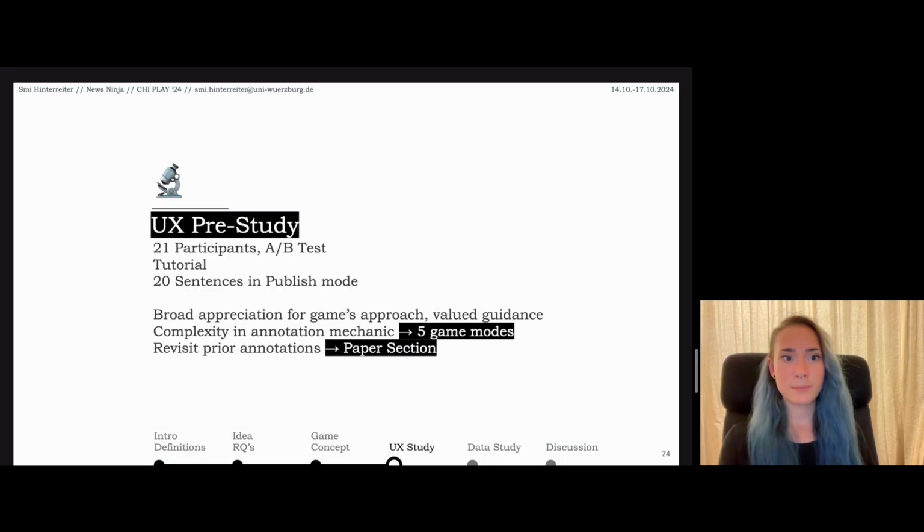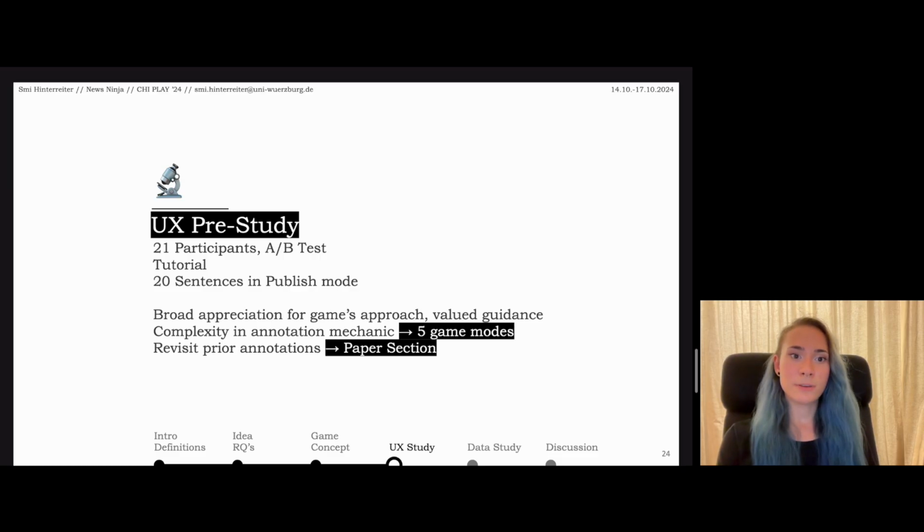Before we started the big data study, we did a pre-study to test the UX with 21 participants, an A/B test where they played through the tutorial, and 20 sentences in the publish game mode. The open-ended questions in the end revealed that there was a broad appreciation for the game's approach, and players valued the guidance of the tutorial.